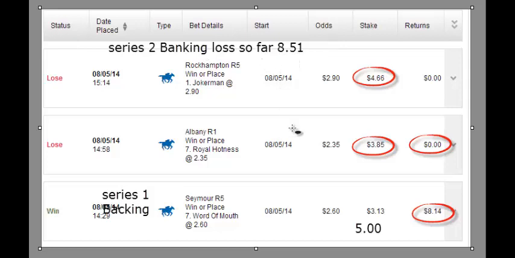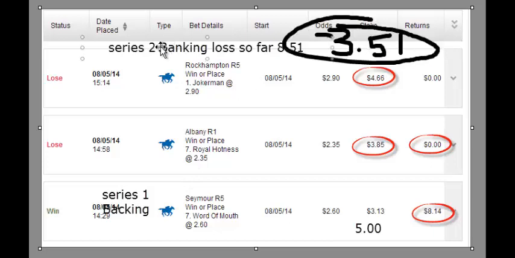So if we add the profit from series 1 to it, we're currently down 3.51 minus. This is in the backing series. But of course, if we get a winner within the 5 backing bets, we will make our £5 profit, and we will be back to £10 profit for the 2 series. Okay, so that's the backing one. So keep in mind, in the backing series, we are down 3.51 after 3 bets. We've only had 3 bets.